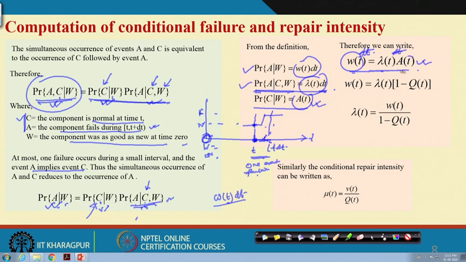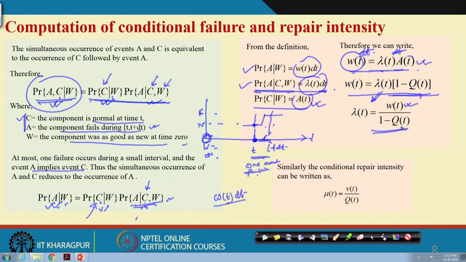And as you know, availability is 1 minus unavailability. So, you can write it like this, and from this equation you can write lambda(t) equal to the unconditional failure intensity divided by availability. Okay. So, now you understand that if you know the failure density and repair density, you can calculate the unconditional failure intensity and unconditional repair intensity.